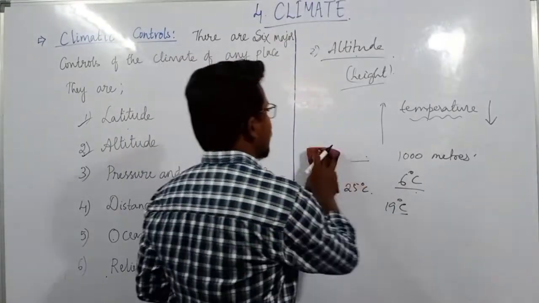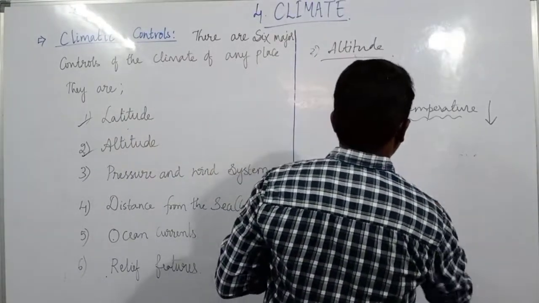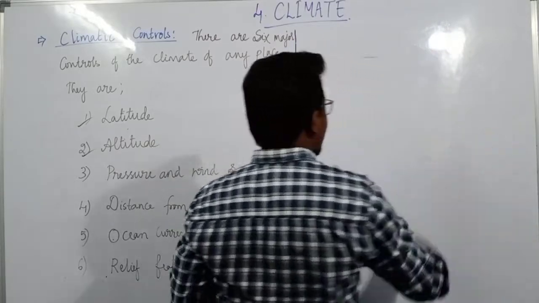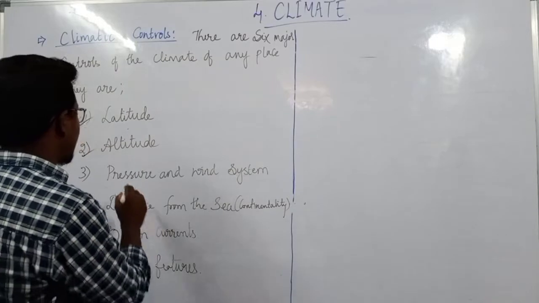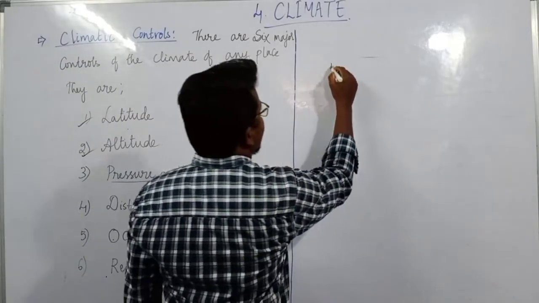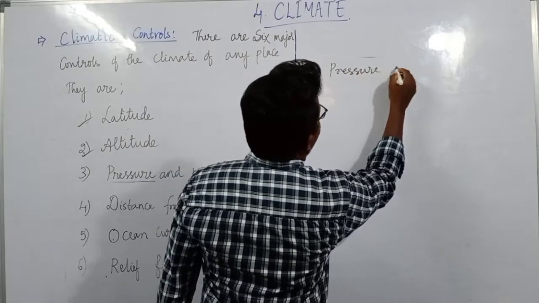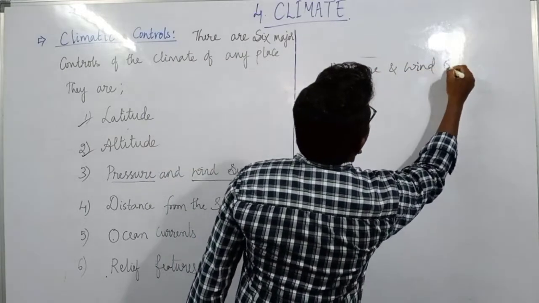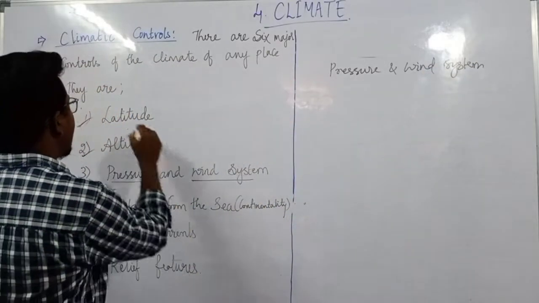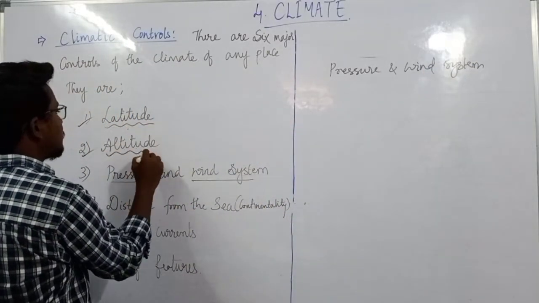Then the next one, apart from altitude, the third factor that decides the climate of a particular place is the pressure and wind system. At any area, the pressure and wind system mainly depends upon 2 important things: one is the latitude and the other is the altitude.